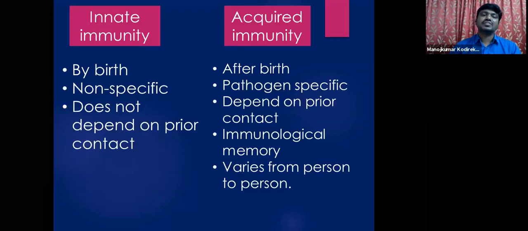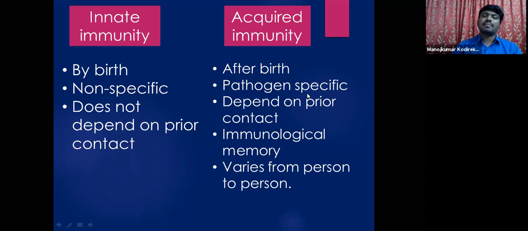So these are the differences between innate immunity and acquired immunity. Innate immunity comes by birth, is non-specific, and does not depend on prior contact. It is very common in almost all living organisms. Whereas acquired immunity comes after birth. It is acquired by the organism. It is pathogen specific. So the acquired immunity is very specific.